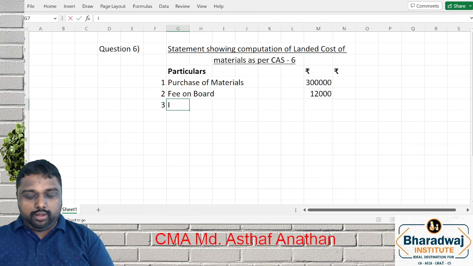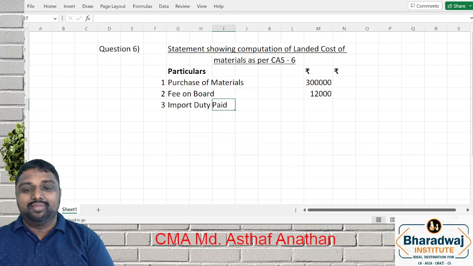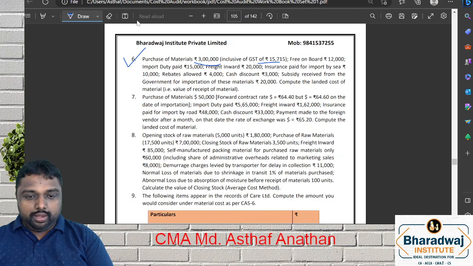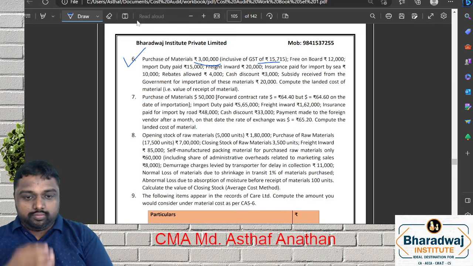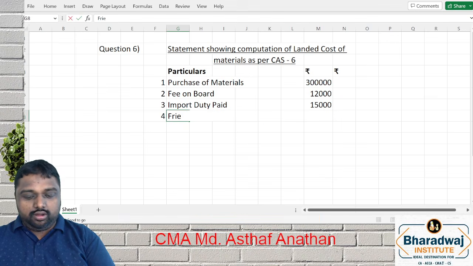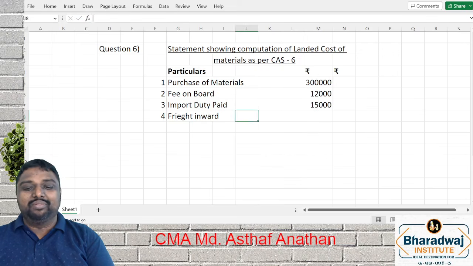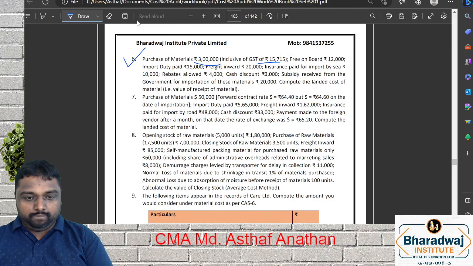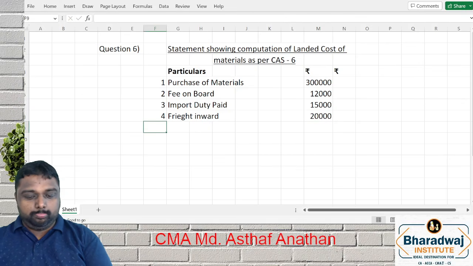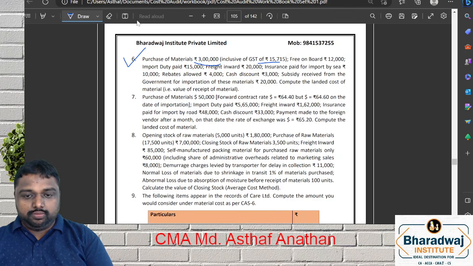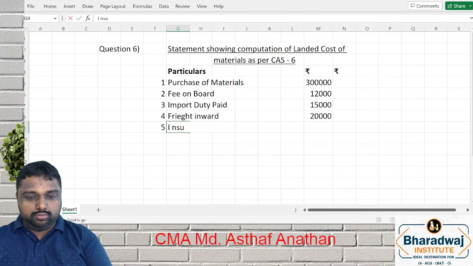Import duty paid. So what is the import duty paid? 15,000. Freight inward. What is the amount of freight inward? 20,000. Next, insurance.